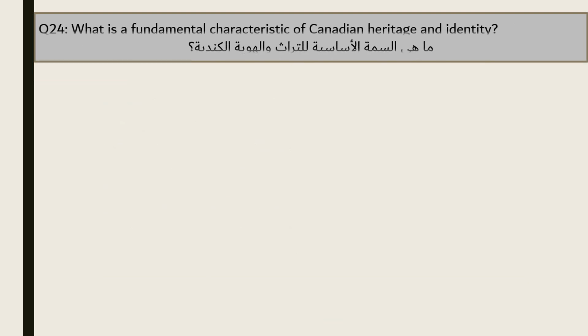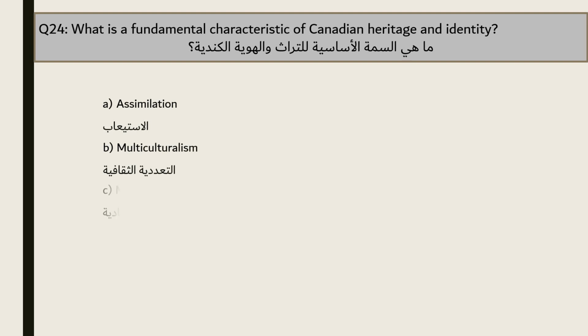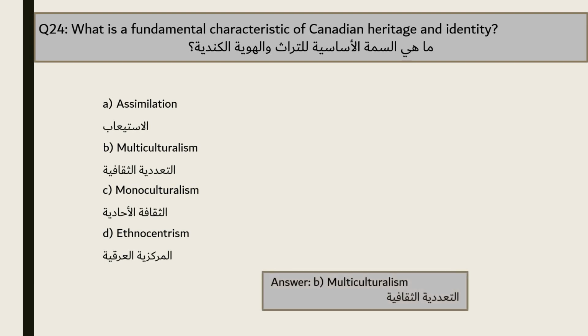Question 24. What is a fundamental characteristic of Canadian heritage and identity? A. Assimilation. B. Multiculturalism. C. Monoculturalism. D. Ethnocentrism. The answer is B. Multiculturalism.